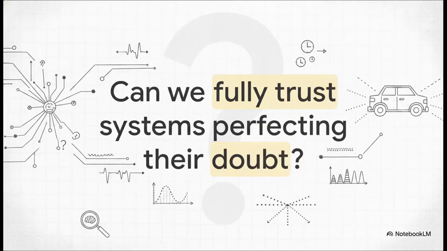Which brings us to our final thought for this explainer. We are rapidly weaving deep learning into the very fabric of our everyday lives. But knowing what we know now about how hard it is to actually measure epistemic and aleatoric uncertainty, and seeing the real mathematical flaws in popular workarounds like Monte Carlo Dropout, we have to ask, can we really fully trust autonomous systems with our lives if we're still perfecting how they measure their own doubt? It is a massive question, and it's one the brightest minds in AI safety are scrambling to solve as we speak.